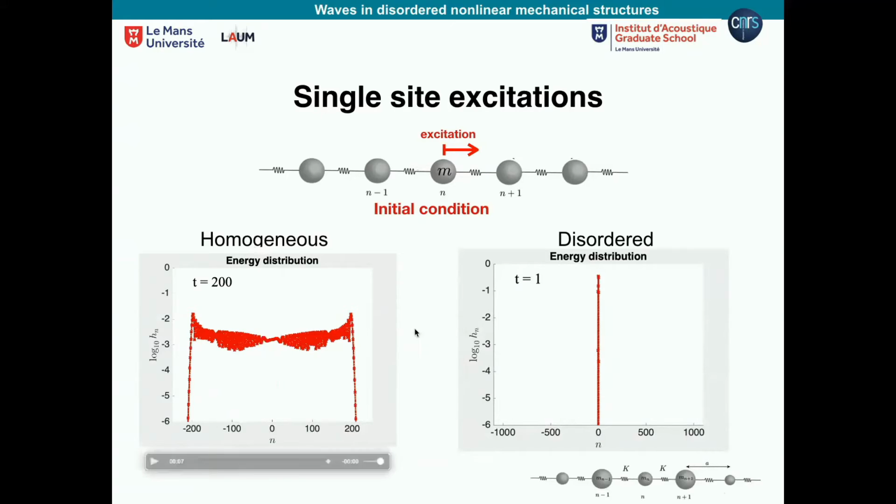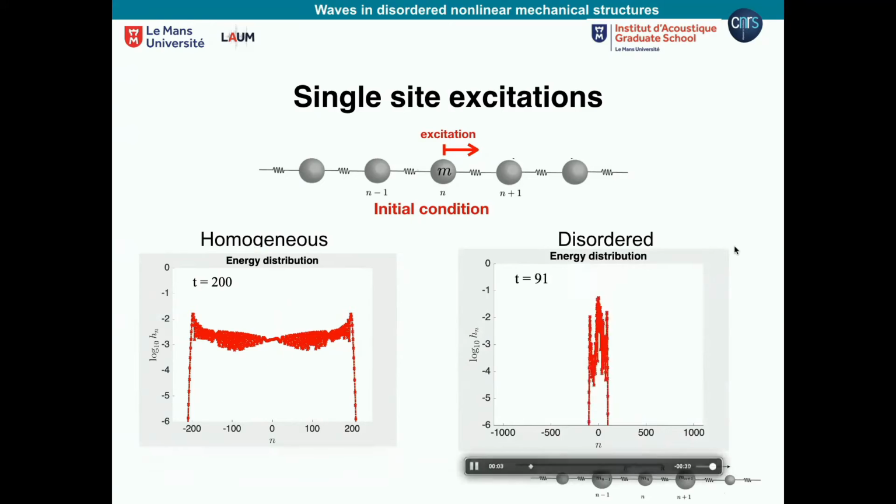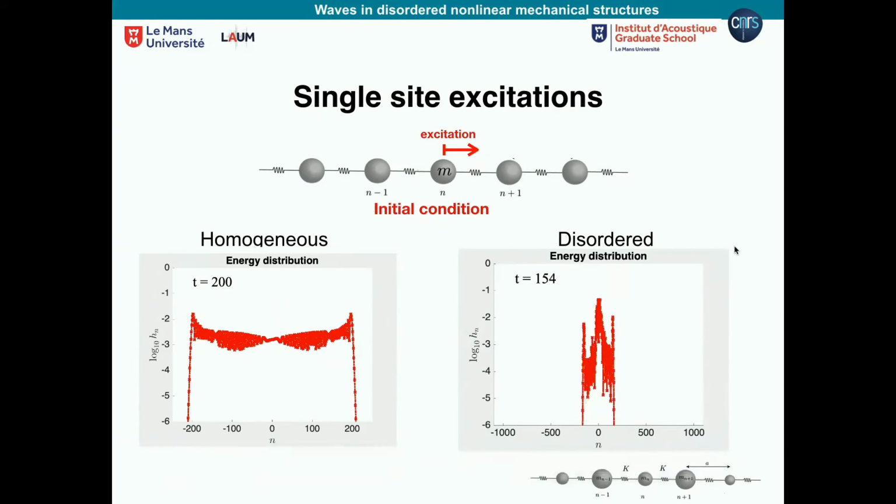Now let's see the example when I put disorder. It looks a bit the same, but now we see some differences. So a lot of energy remains in the center, as you see, and then there are two propagating edges, okay, going away. And these are the ones that are spreading the energy in the system. Okay, so we're talking a lot about energy spreading. It's exactly these edges that spread the energy. But the difference here, really, as you see, is a lot of energy staying in the center.